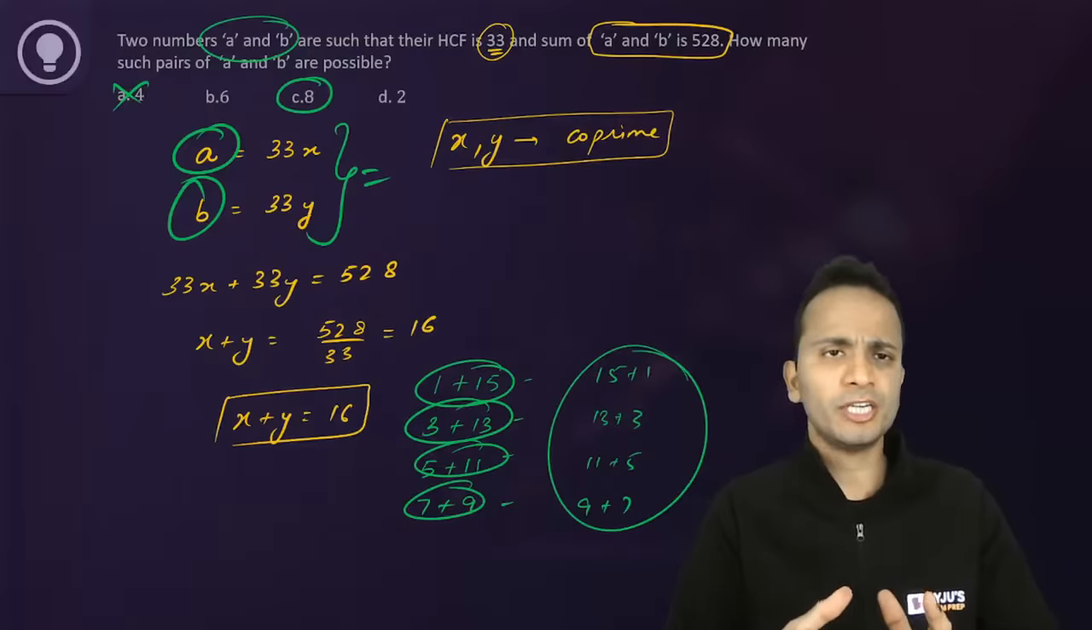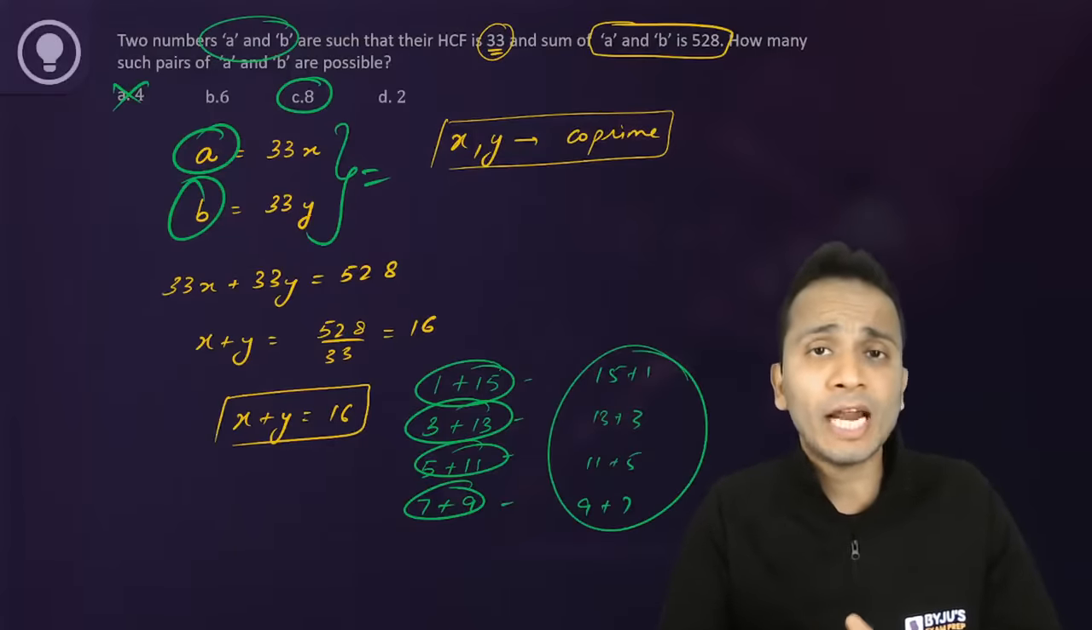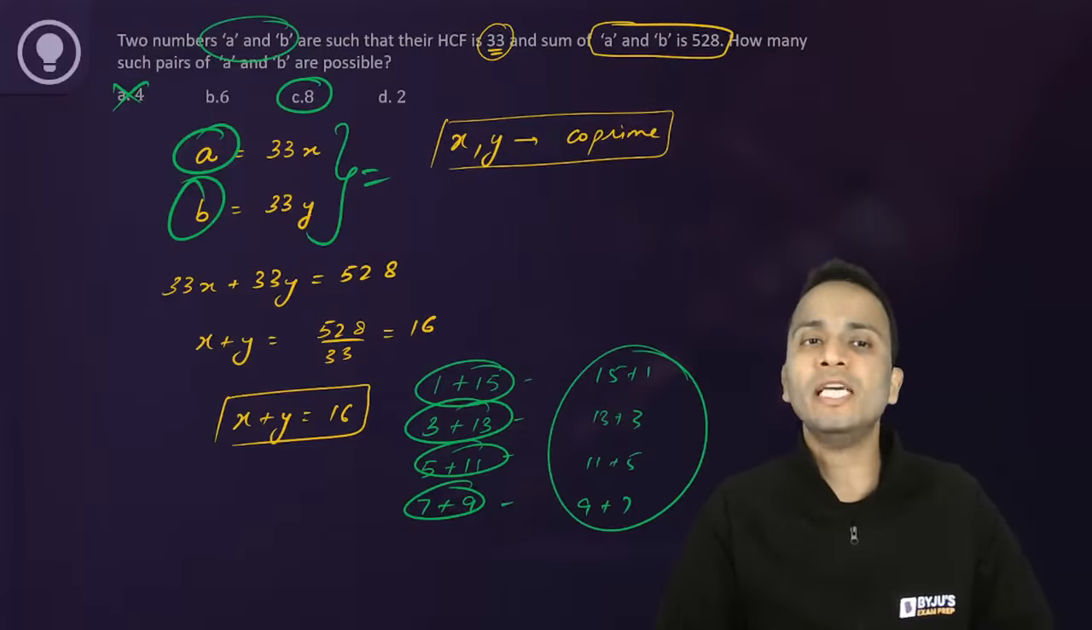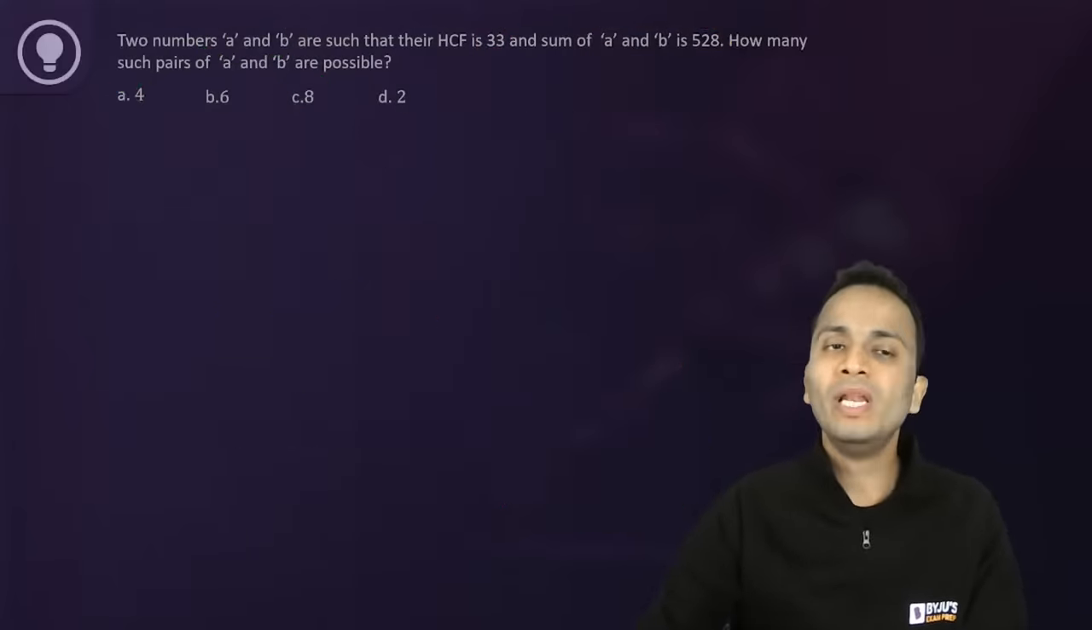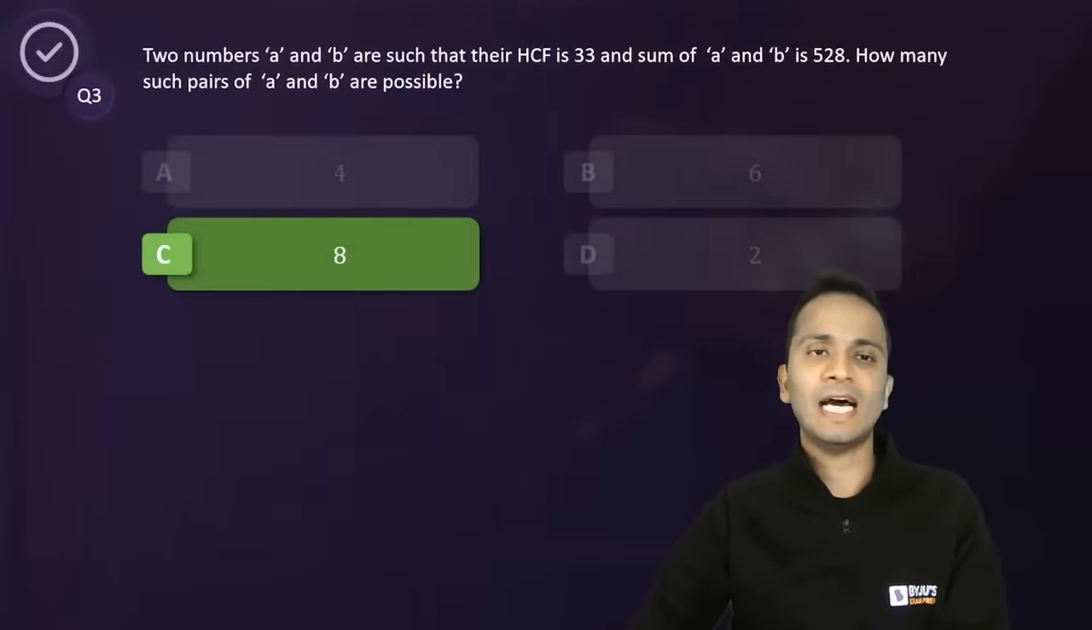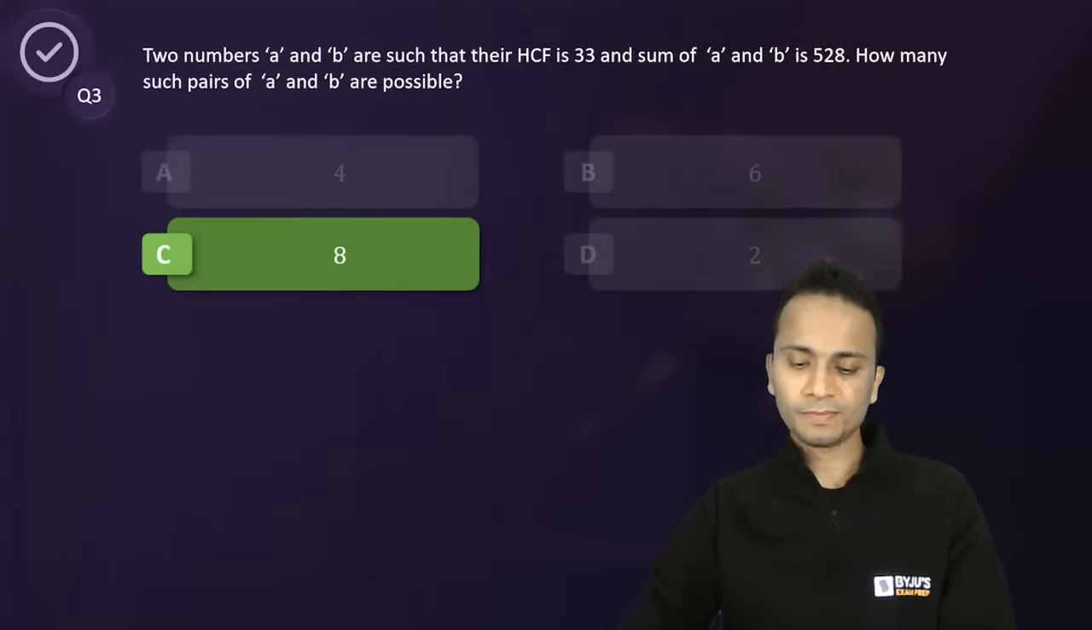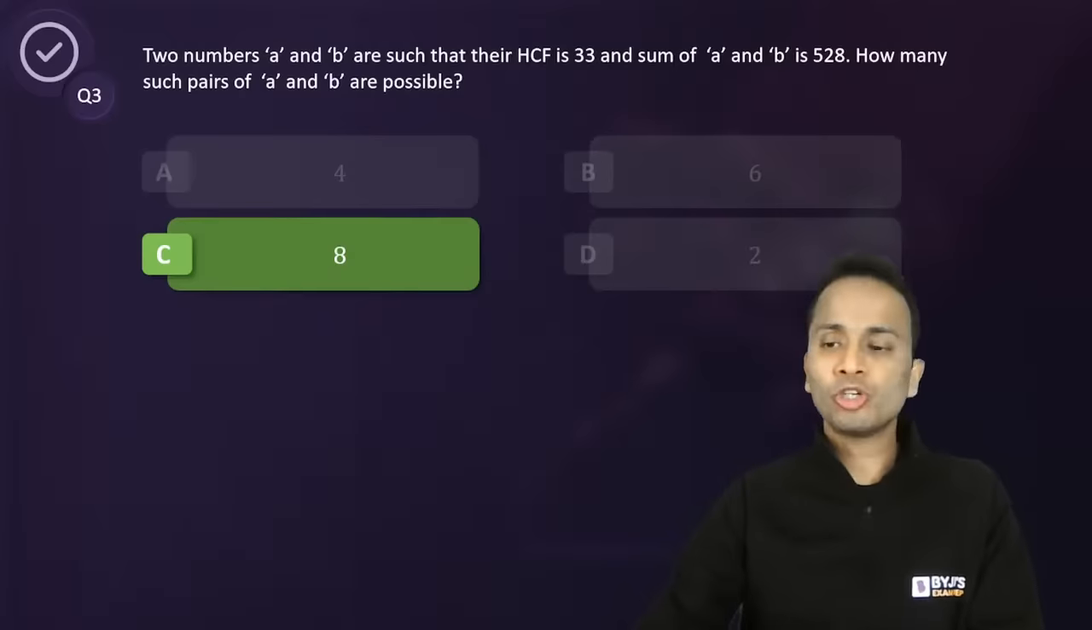A and B are mentioned here, so that is why they are looking at the ordered pairs, not the unordered pairs. So the right answer for this question will be option C, that is 8. Okay? All right, so that was question number 3.